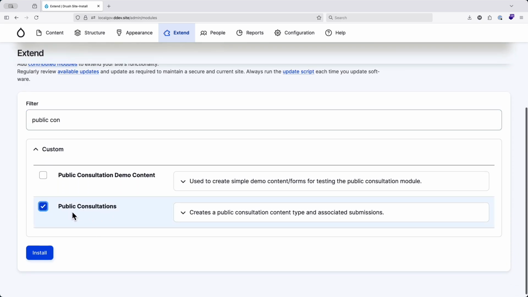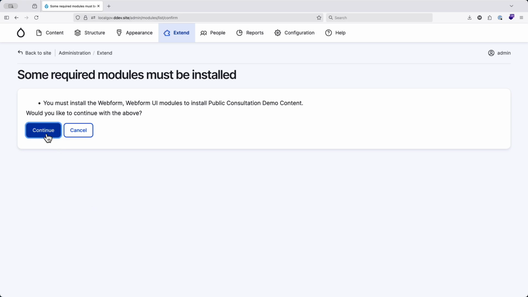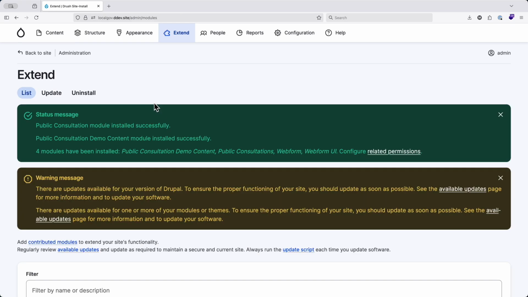One is the public consultations module itself, and then I added in this one here just as a kind of helper. It creates a couple of nodes, and it adds some dummy web forms as well. It's handy for me when I'm developing the module or for testing things. So I'll enable that for now. This is going to go off now and install the web form module and the web form UI modules.